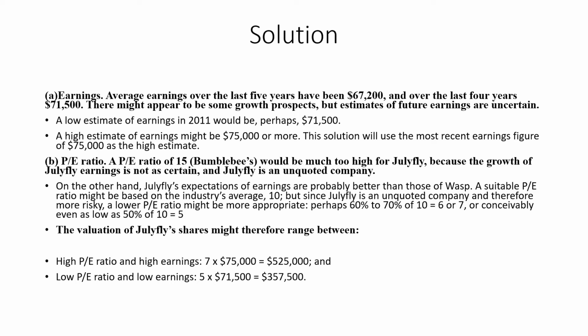For the high price earning ratio, we have taken $75,000 as the high estimate. So 7 multiplied by 75,000 gives 5,25,000, and the low price earning ratio of 5 multiplied by 71,500 gives 3,57,500. So the value of the share might range between 5,25,000 and 3,57,500. Based upon that, Catcher can make their takeover bid, because the high price earning ratio would be 7 and the lower price earning ratio would be 5.